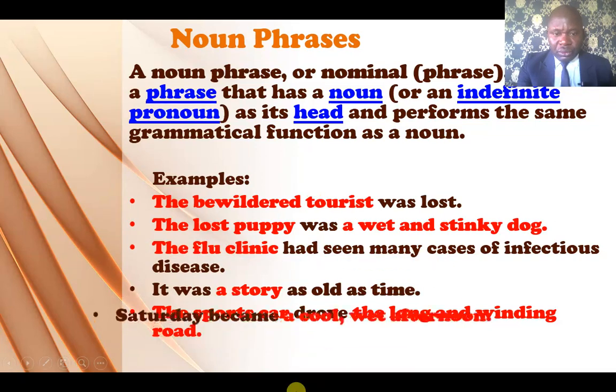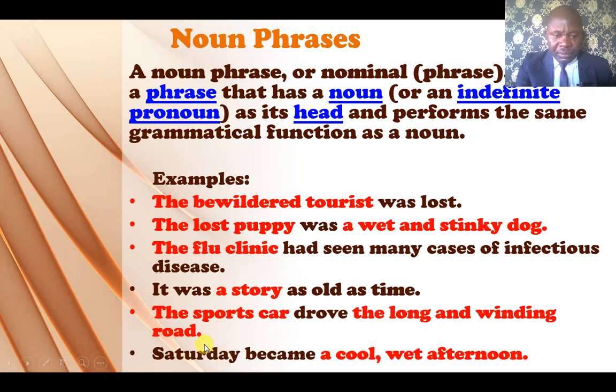We go to the last example here. Saturday became a cool, wet afternoon. The noun phrase there is a cool, wet afternoon. Okay, what's its function? You look at it, Saturday became a cool, wet afternoon. This a cool, wet afternoon is telling you more about Saturday, isn't it? What kind of day was it? Okay, so it's a subject complement. A cool, wet afternoon is describing Saturday, so it's subject complement there.